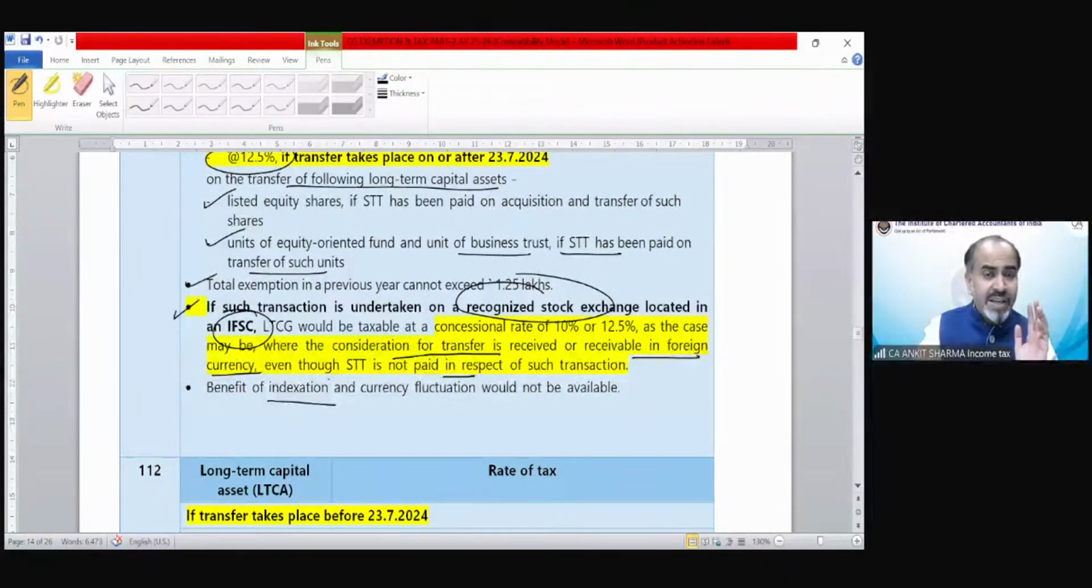Remember the currency exchange benefit, that TTBR and TTSR concept we have gone through. So that benefit is not available in this case. No indexation, because if section 112A is applicable, there could not be any indexation. No indexation, and even if they are transferred in foreign currency, the benefit of TTBR, TTSR you cannot claim. The rate would again be the same, 10% or 12.5%. So those were section 112A assets.